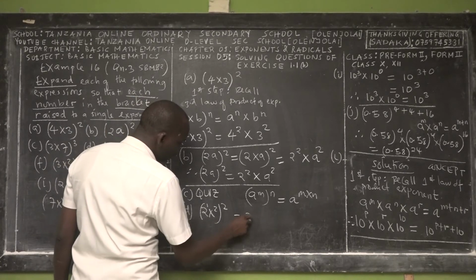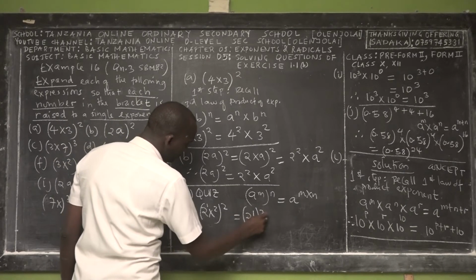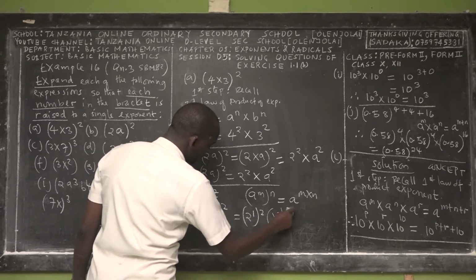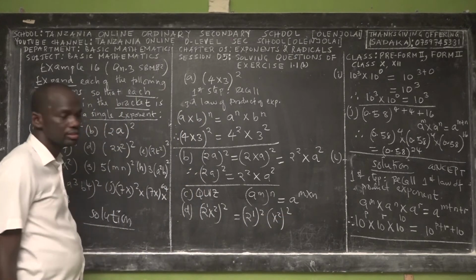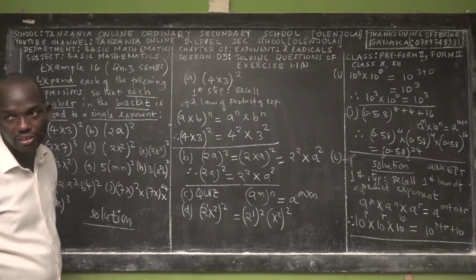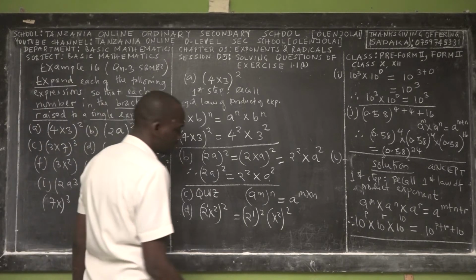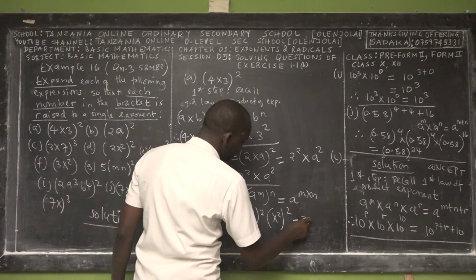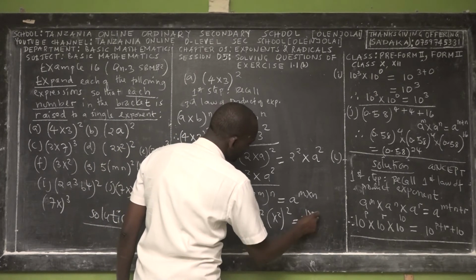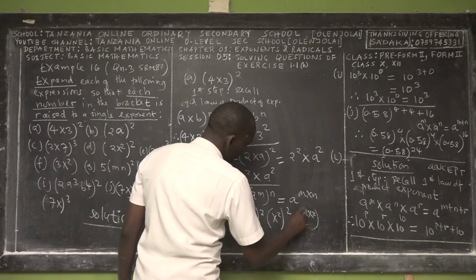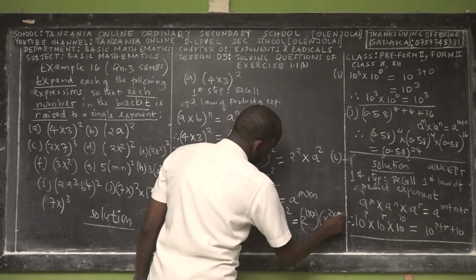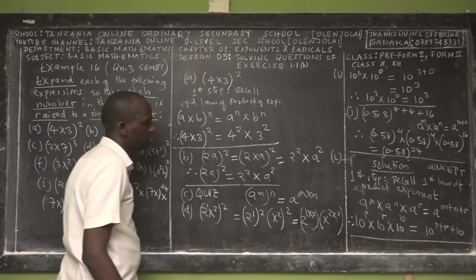So we find that 2 power 1, this is the exponent of 2, then we have x squared, power 2. It's the same meaning. So 2 power 1 times 2, then we multiply x squared times 2.